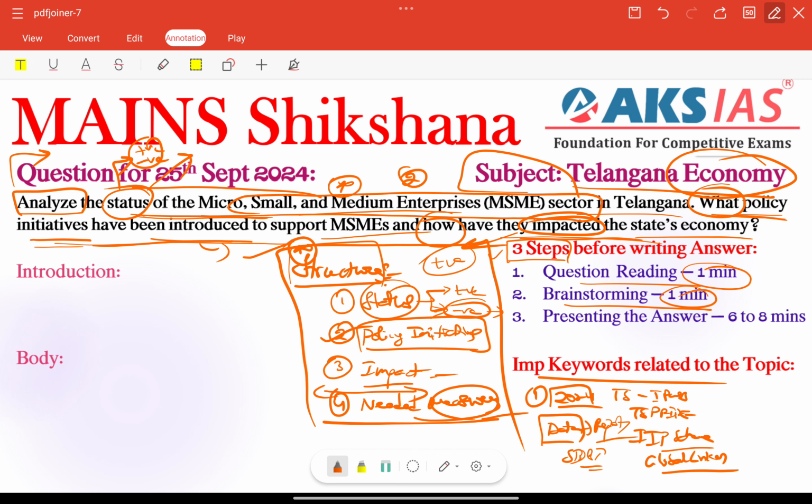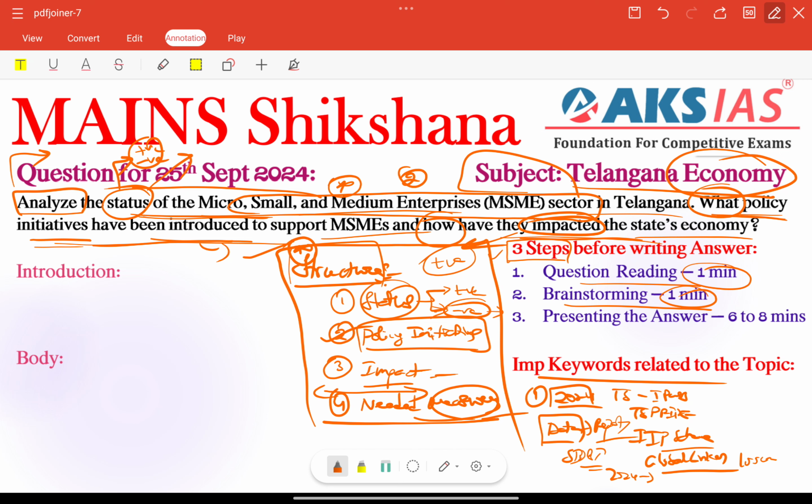the SIDBI report of 2023 is also very important. Other than that, we can include different types of reports here, based on the recent, especially the 2024 policy. How much they have initiated, how many industrial parks were launched, how many technological advancements there were, or the Antram fund for MSMEs of 100 crore.